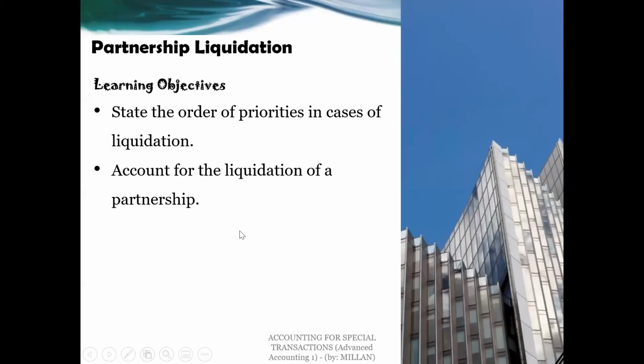And these are our learning objectives. First, we will state the order of priorities in cases of liquidation. Second, we will account for the liquidation of a partnership.